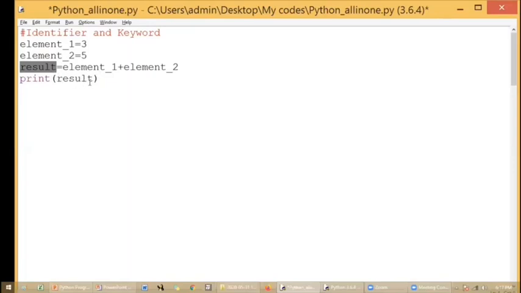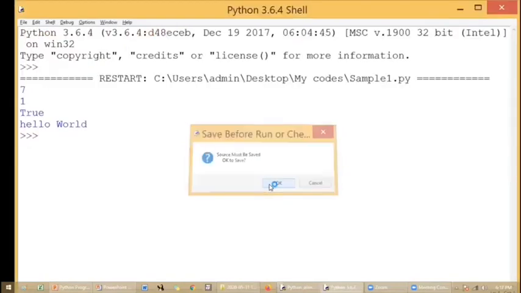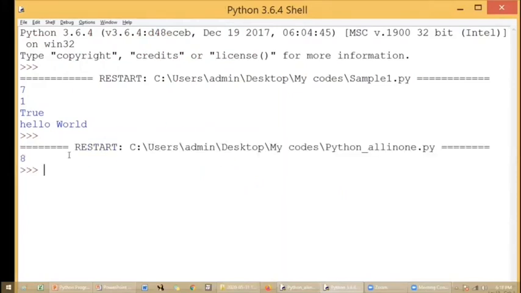When I run the code, I have to go to the Run menu and press Run Module, or I can use F5. Before running the code, I should save the code, or otherwise the interpreter will take care of saving the code. You have to say OK, and in the Python shell, you'll be able to see the result. This is how you'll be running the code from script mode.